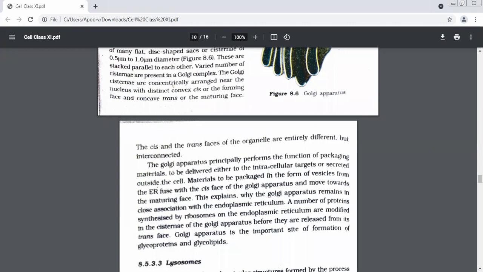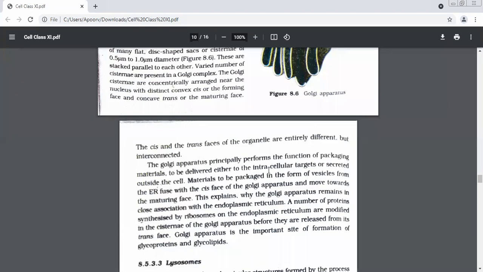Understood why it is always attached to the ER? Tell me why. Because the material comes from ER. Yes. So it will always be attached to the ER. And which phase will be attached? Cis or trans? Cis phase. Good. Very, very good.